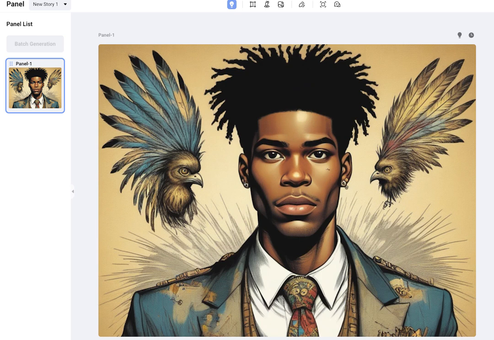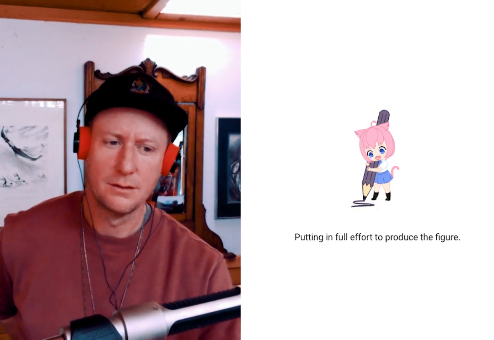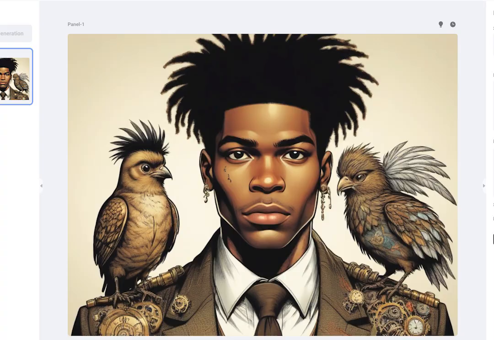Let's see if we can make it even more quirky. Let's say he has feathers in his hair. Oh, and tattoos, because he does have tattoos. Okay, here we go. Regenerate. Whoa. Okay.